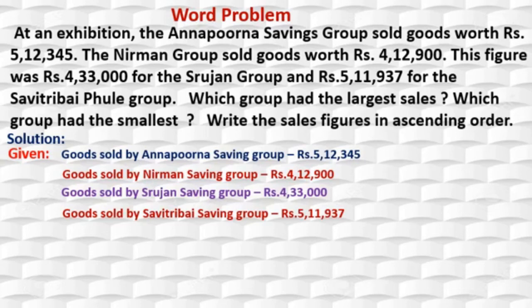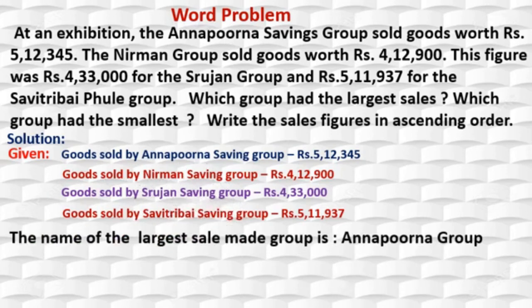First question is, which group had the largest sale? Largest sale means we have to compare the sales figures here. Now see, 5,12,000, second 4,12,000, third 4,33,000, last one is 5,11,000. Yes, means the first one. Correct. The Annapurna Saving Group made the largest sale because it is 5,12,345. Correct?